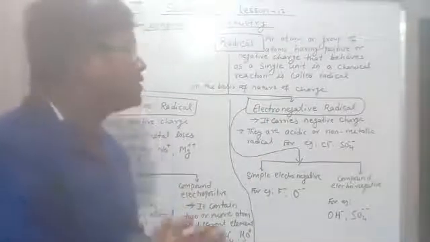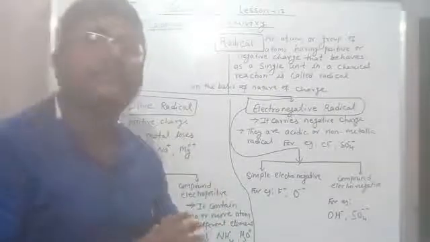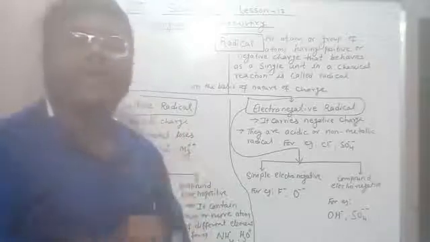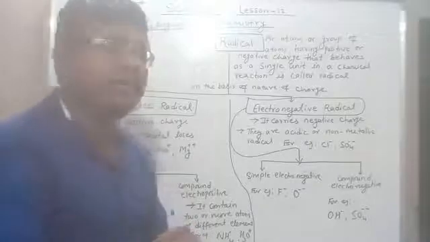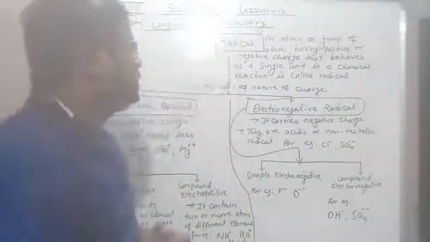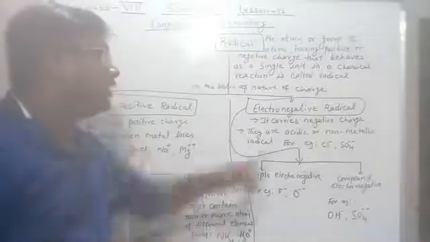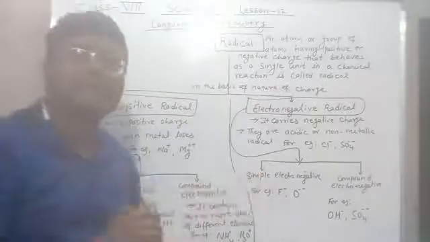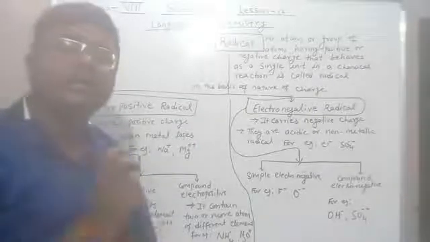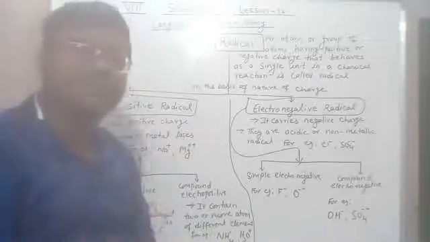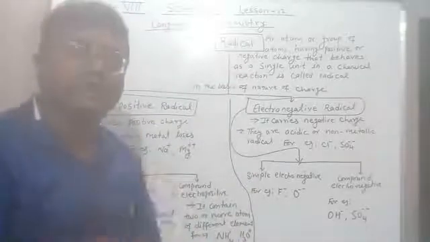Is it clear? So simply, radicals are an atom or a group of atoms having positive or negative charge, and they behave as a single unit. On the basis of their nature of charge, that is, positive or negative, the radicals are classified into two groups.